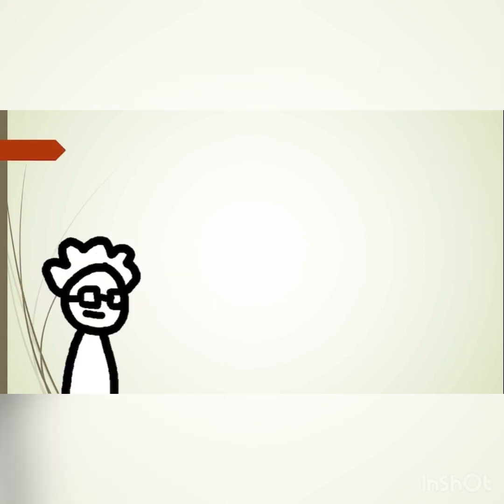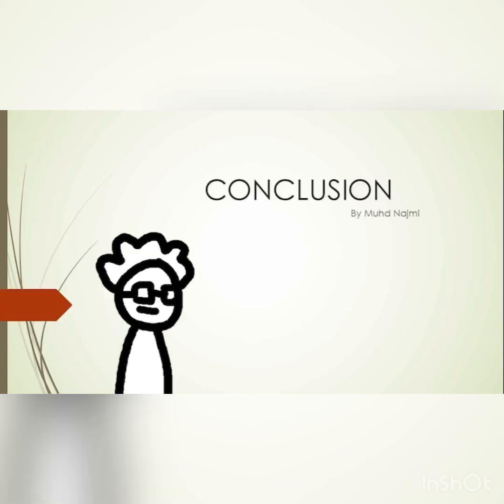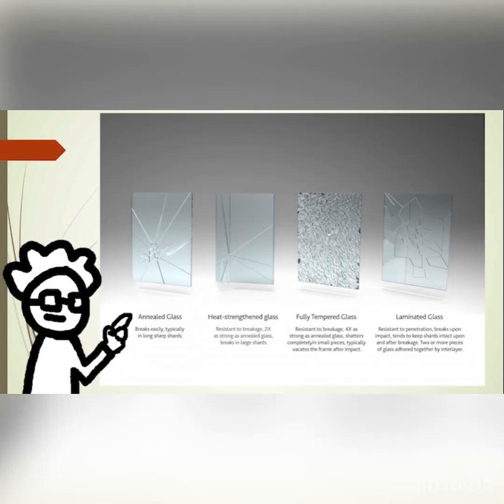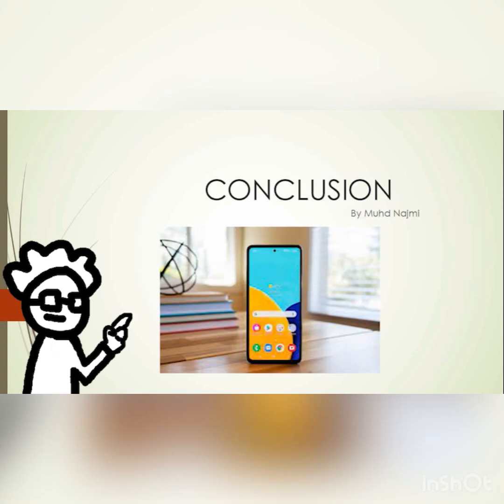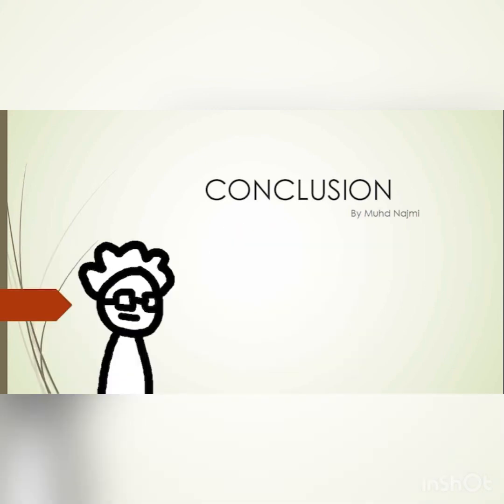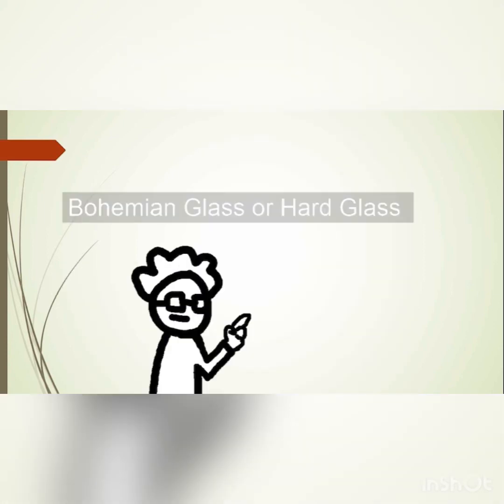We learned so many things about glass manufacture, from stage to stage process, from melting into cutting the glass. We also learned that there are various types of glasses that have specific uses. Each type of glass has its unique physical properties and type of material. Glasses are much more common now that people use glass as part of our daily life. For example, another type of glass that we use to see our smartphone is tempered glass. Another type of glass that we use as a tool in a laboratory, like the measuring cylinder, is made of Bohemian glass.